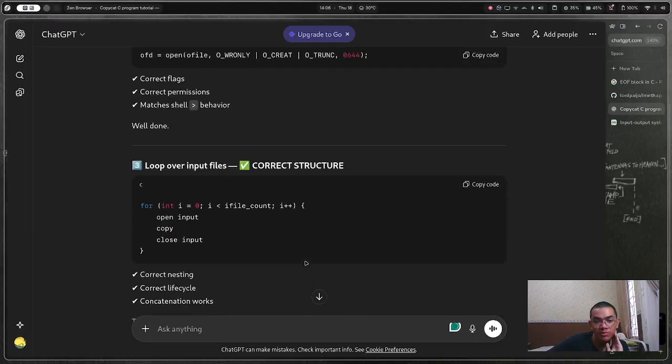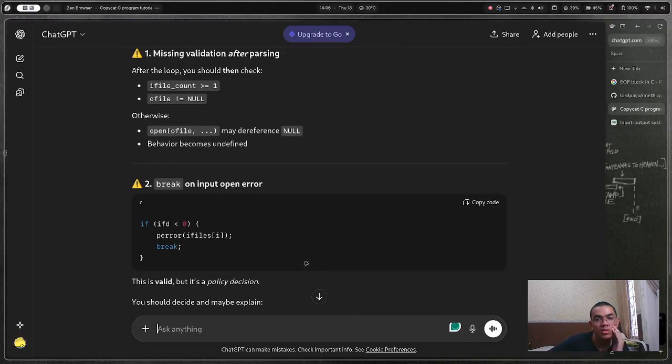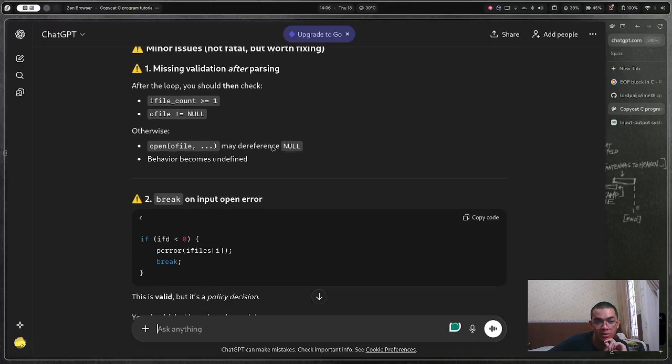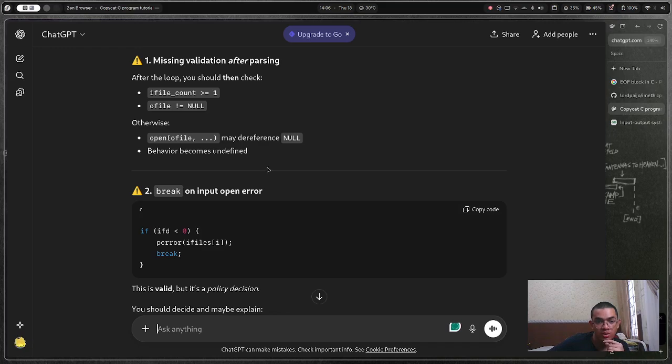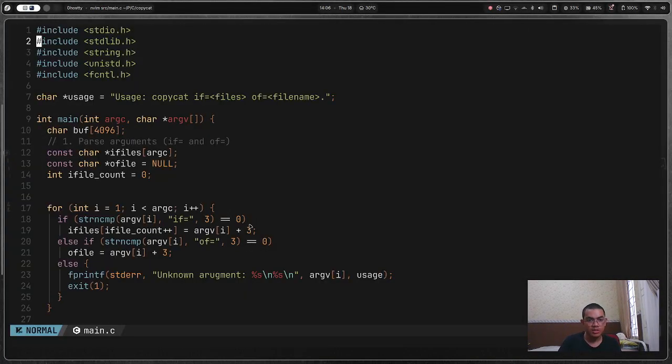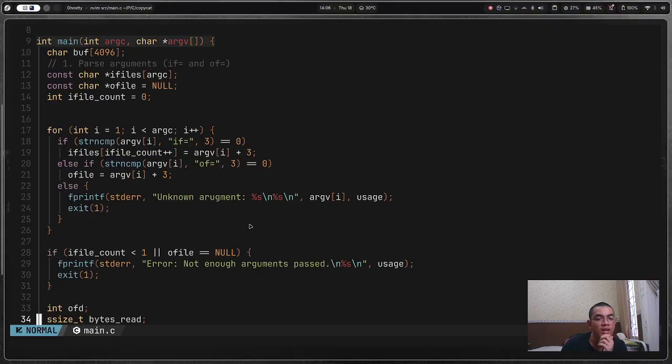Output file open once. Okay, correct, still correct. Missing validation after parsing, i file count. Oh, file no. After the loop, you should then check i file count is more than or equal to 1. Otherwise, open all file, may the reference no. So then this should be like this. Okay, after parsing, I need to check.